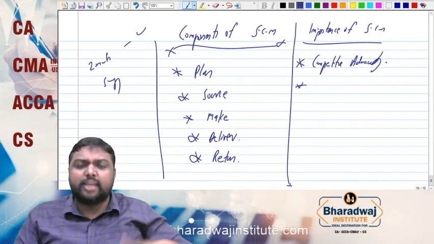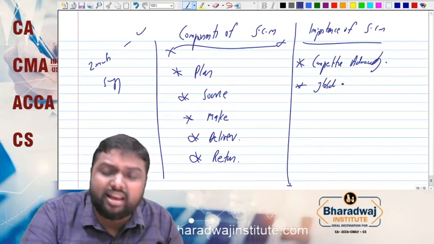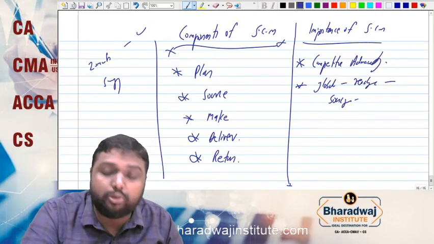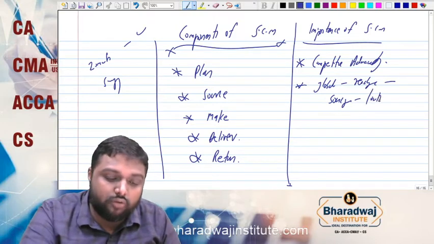Similarly, supply chain helps you to make global re-engineering. You have to change the entire system, and it also helps you in sourcing the product or outsourcing. You can go for outsourcing also.